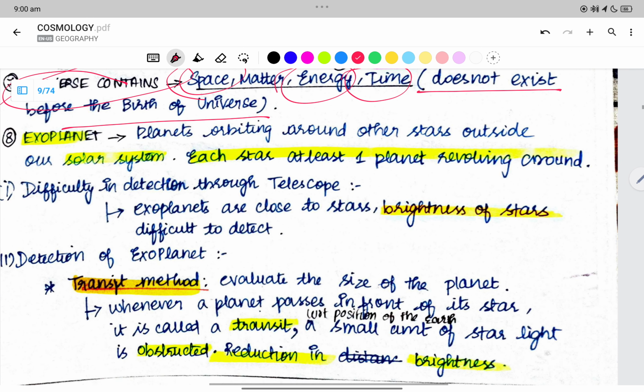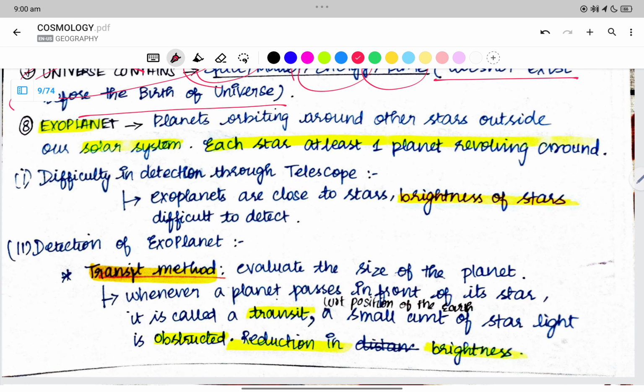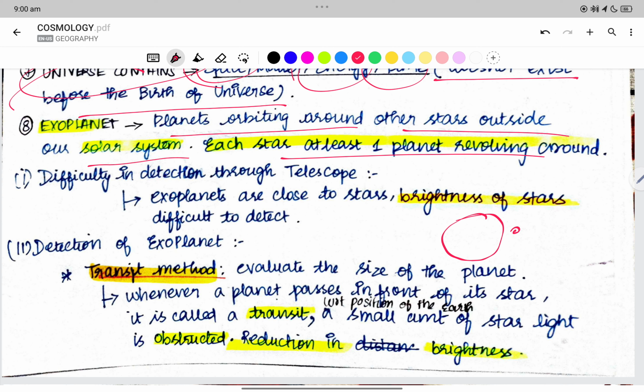What is an exoplanet? When we have a star, some planets are revolving around this star, right? So a similar solar system is being found. An exoplanet is nothing but a planet which is orbiting around other stars outside our solar system.